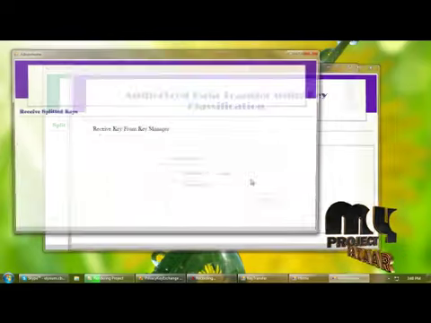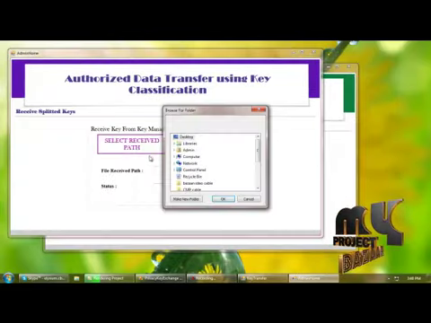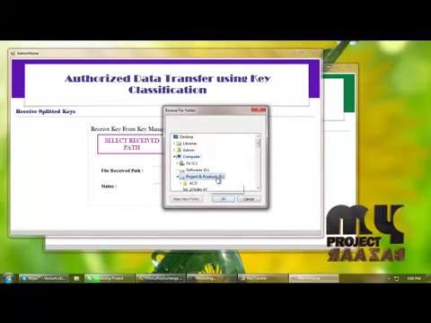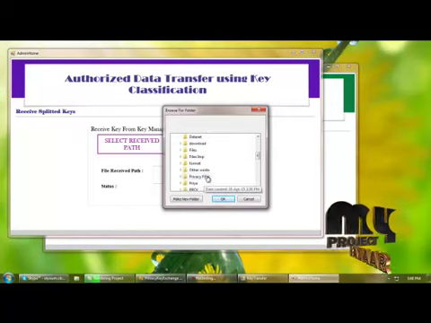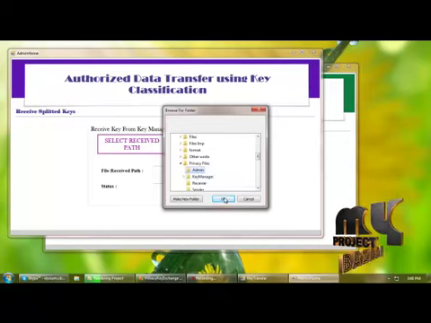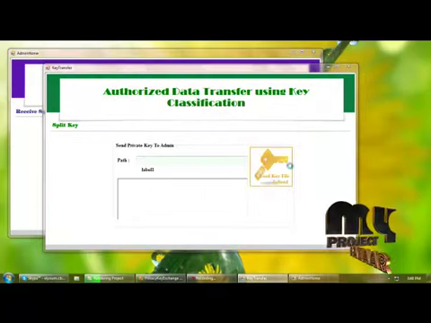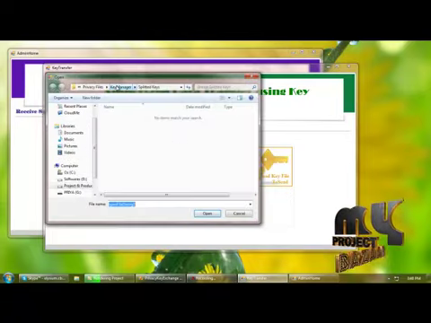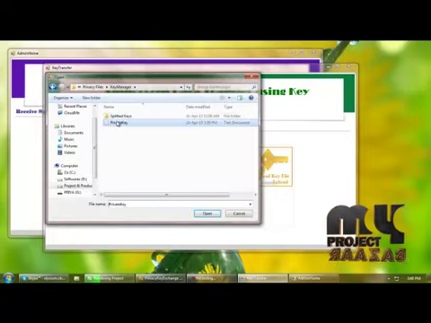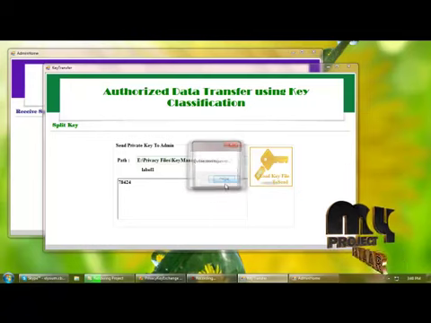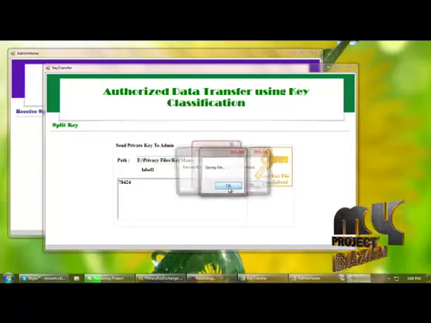So I need to log into the panel, and here admin will select the receive path for receiving the private key from the manager. So I'm selecting the admin and start receiving the file, and from here I'm loading the private key. This is the sending and receiving process.